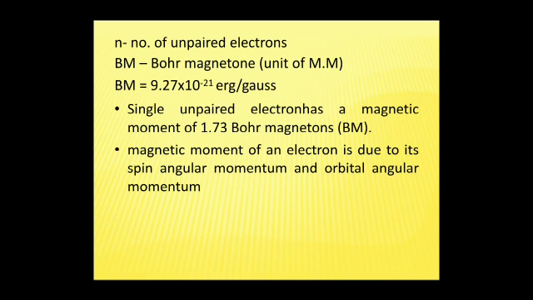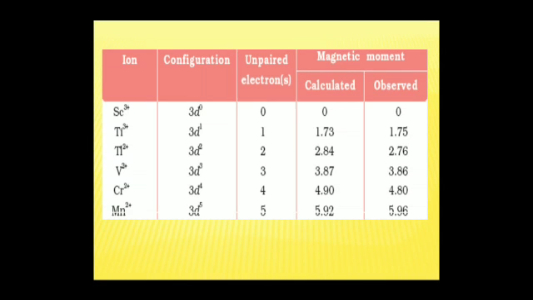The magnetic moment of an electron is due to its spin angular momentum and orbital angular momentum. These are a few elements of d block showing the magnetic property. Scandium has unpaired electrons 0, so magnetic moment 0.